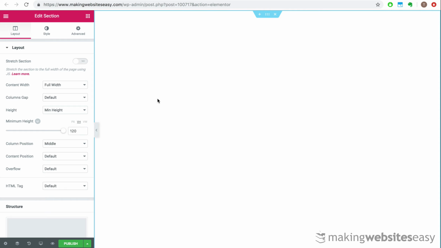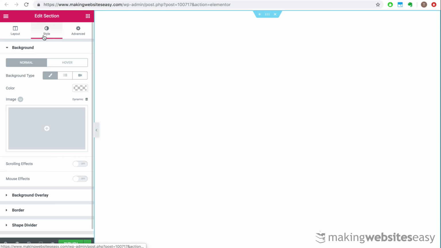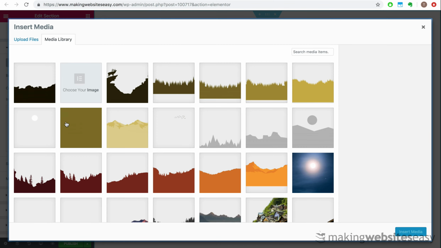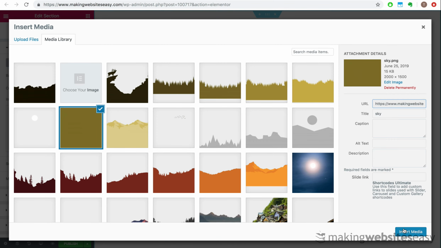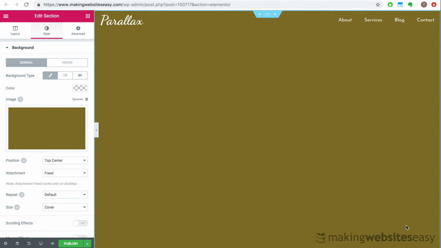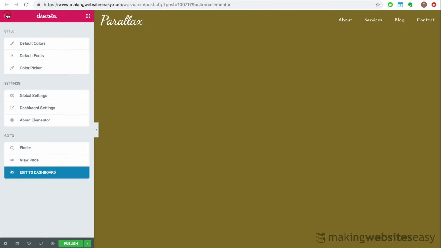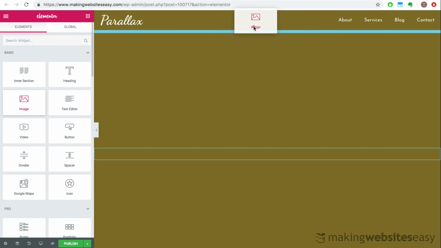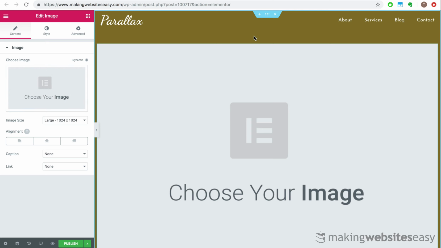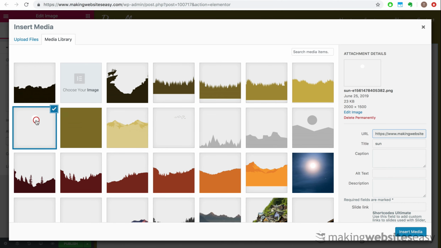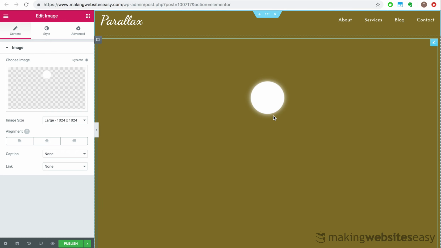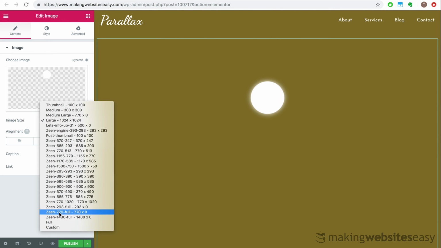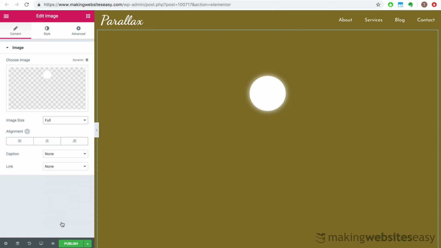Now, our first step is to set a background image to this section. So under Style, select the sky image to represent the background. Okay. Now next, we're going to drag and drop an image element and set it to be the sun image. Let's also set the image size to be full to give us full resolution and thus a sharper image.